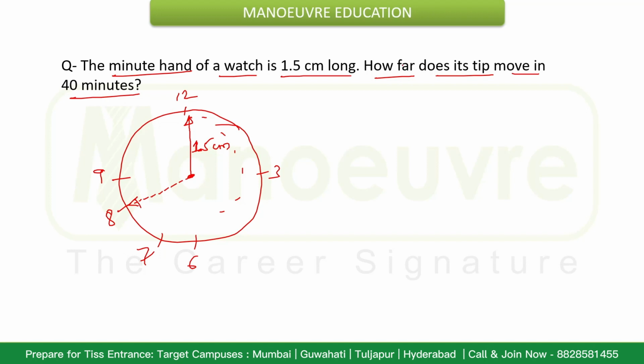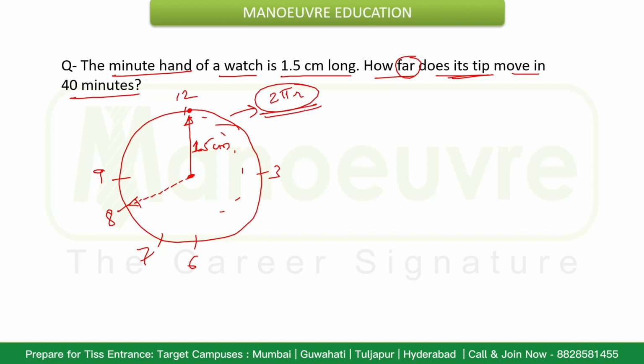And how far does the tip move in 40 minutes? That is the question being asked. Now see here, it is a question of the total complete circle. The complete circle has a circumference of 2 pi r.